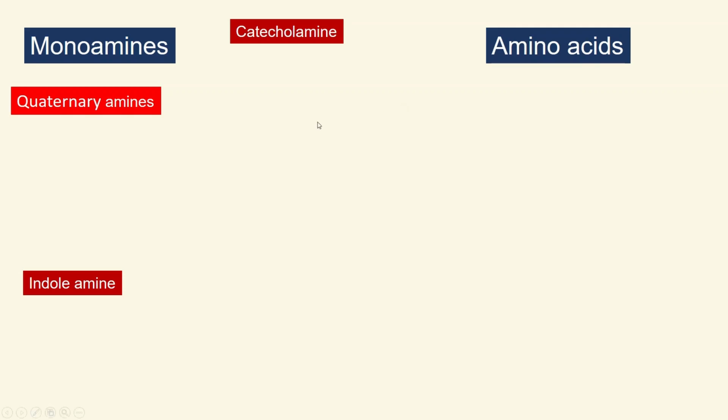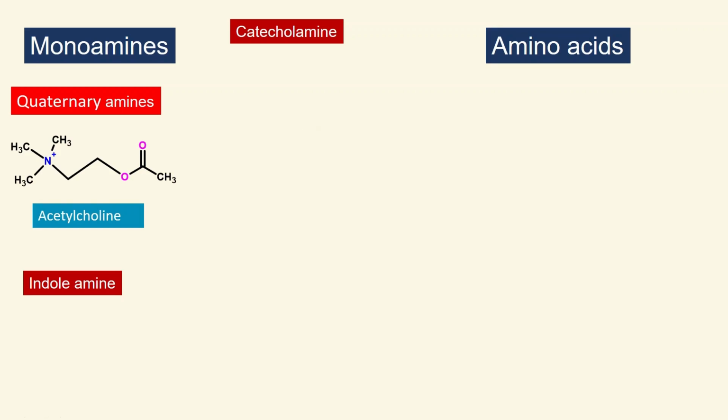For quaternary amines, the best example is acetylcholine. Acetylcholine is a cholinergic neurotransmitter. And for indole amines, the best example is serotonin.